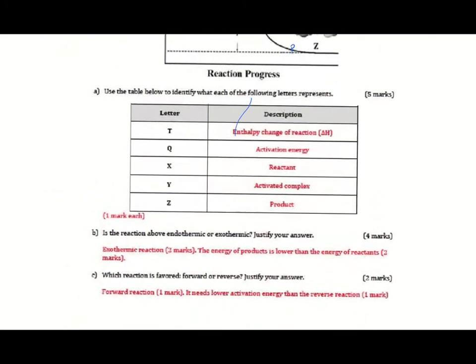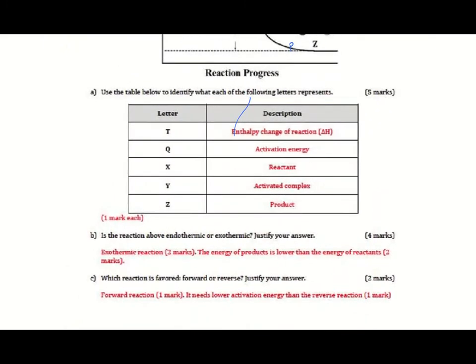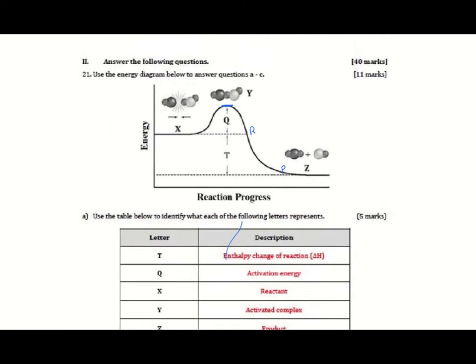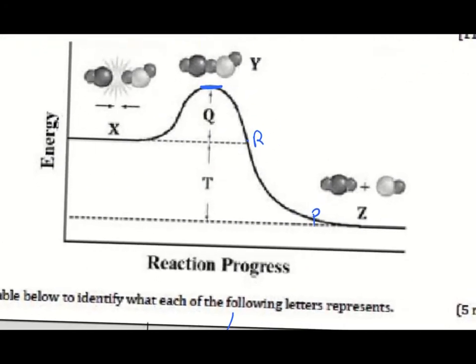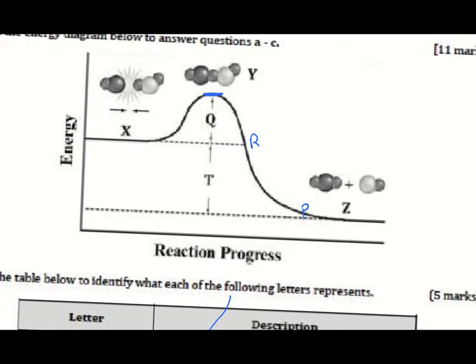Next question. Is the reaction above endothermic or exothermic? And justify your answer. Look again at the graph. You can see that the enthalpy of product is less than enthalpy of reactant. And this means that the forward reaction is exothermic. This will be your answer.